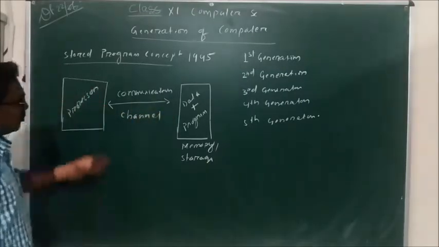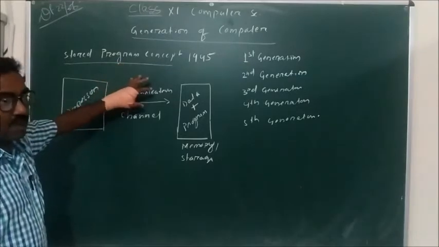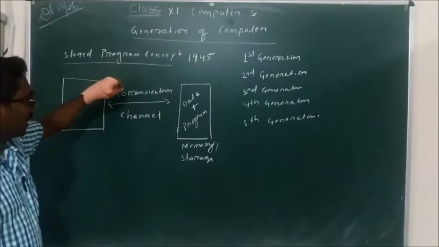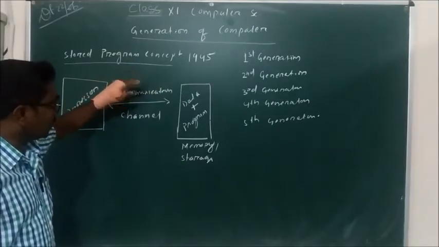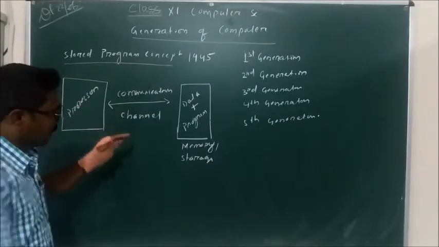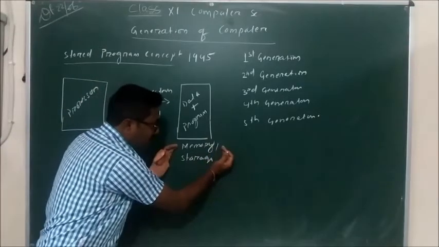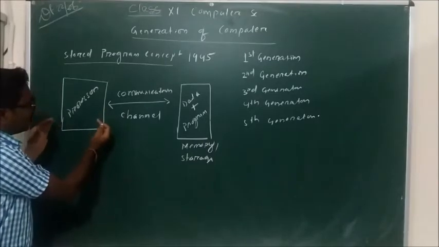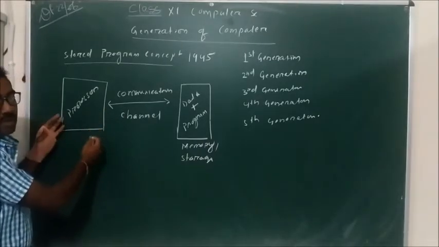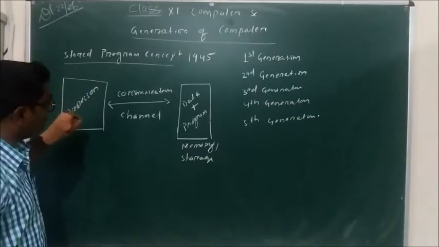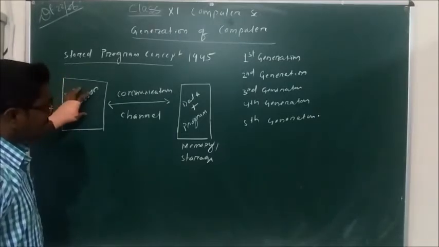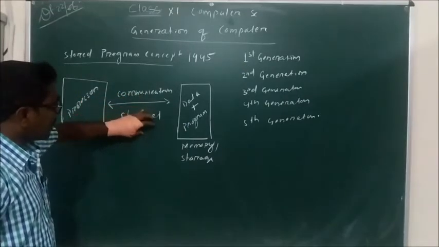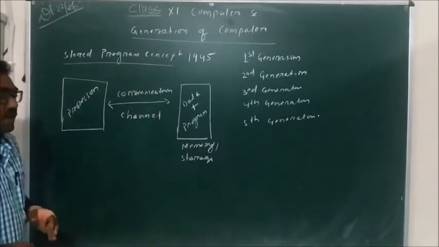The communication channels are nothing but some wires, also known as a bus. Using this communication channel, the memory unit of the computer is connected with the processor. The processor is the device used for all kinds of calculation. So the processor and the memory are connected through the communication channel.